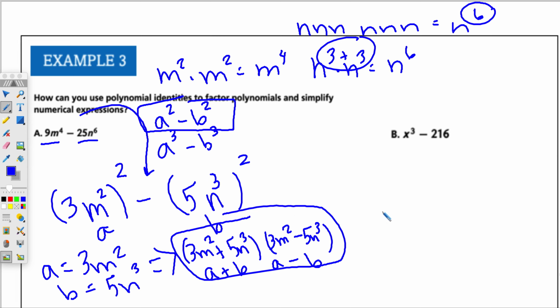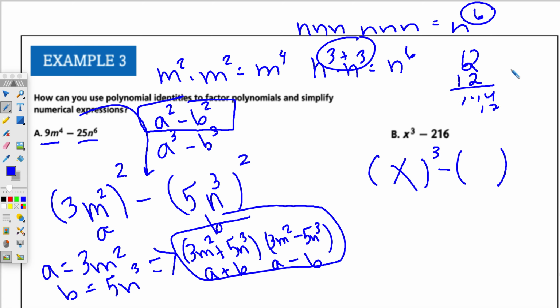Let's look at this next one. So for this next one, we're thinking about the cubes. So let's think about this. What cubed gets us x cubed? X. What cubed gets us 216? Let's see. 12. Let's just play around with it. 12 times 12 is 144 times 12. That's way too big. Let's try 3. 3 times 3 times 3 is 27.